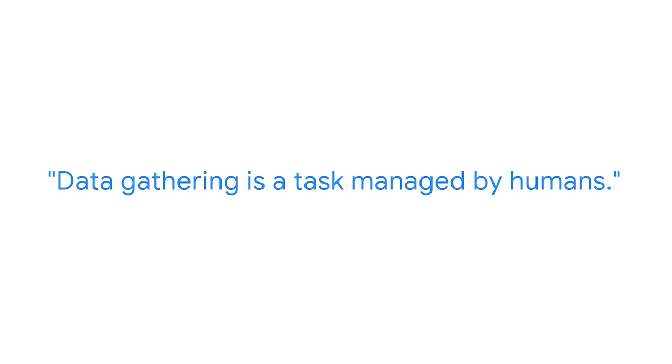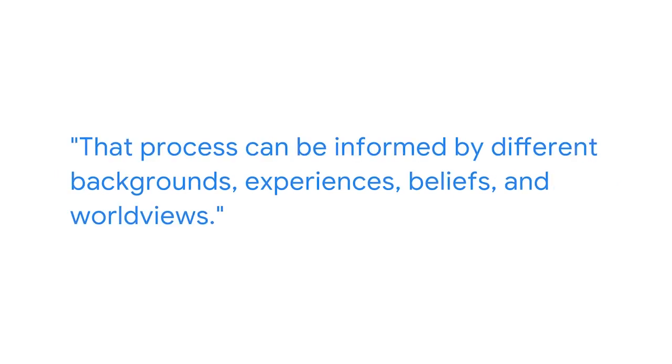A key thing to keep in mind is that data gathering is a task managed by humans. And that process can be informed by different backgrounds, experiences, beliefs, and worldviews. These and other types of biases can affect the way that data is communicated and how the results are shared, which in turn can have an impact on business decisions. Effective data professionals know that, whether collecting, analyzing, interpreting, or communicating sensitive data, bias should always be considered. So be very careful when interpreting data where there is a clear source of bias, and be on the lookout for subtle biases as well.